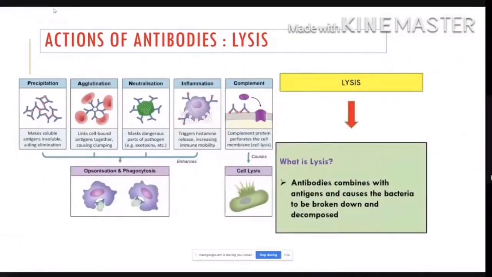Lysis is a simple one. I think it's connected to opsonization. It combines with the antigens and causes the bacteria to be broken down and decompose. When a lysin antibody combines with an antigen, it forms a bacterium complex. When it undergoes lysis, which is like decomposition, the bacteria dies and is gone. It won't be in the body. The five pictures show these five actions. The last process is opsonization and phagocytosis, which is the end.